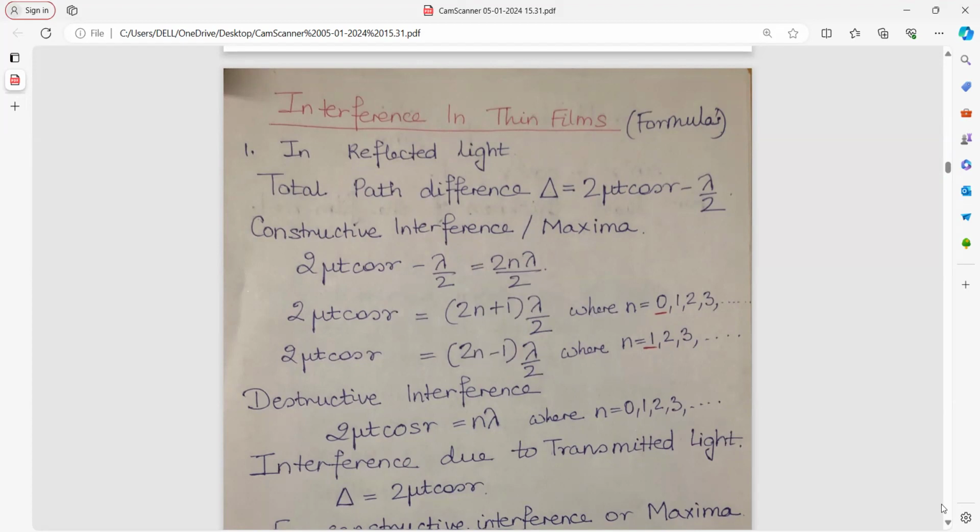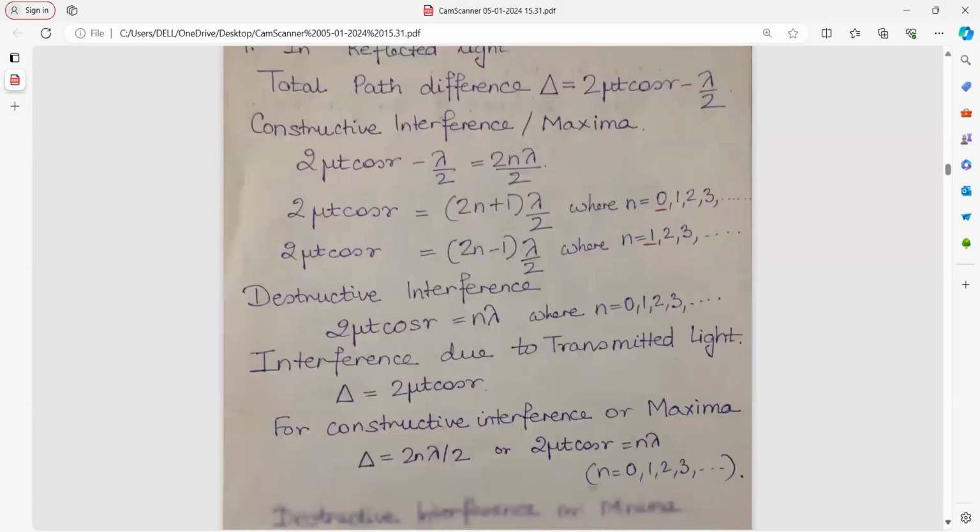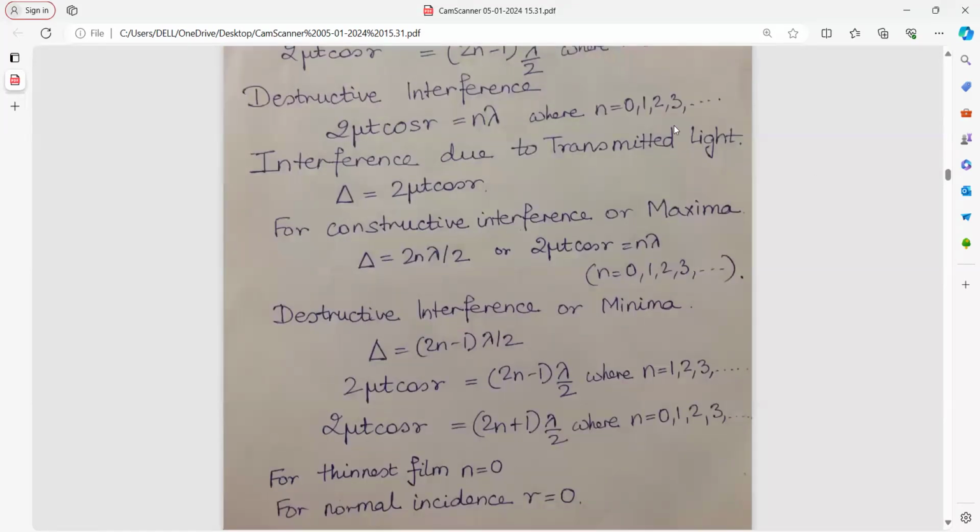For destructive interference or minima, it is 2 mu t cos r equal to n lambda, where n is 0, 1, 2, 3, etc.